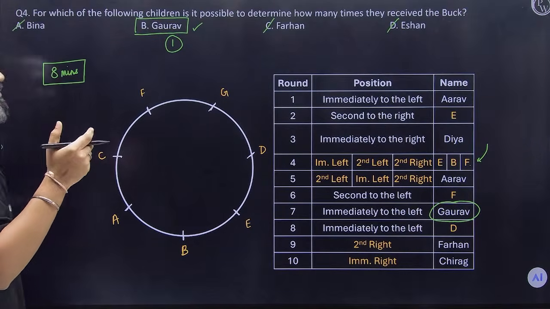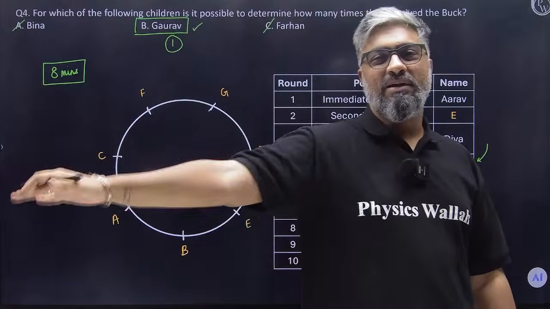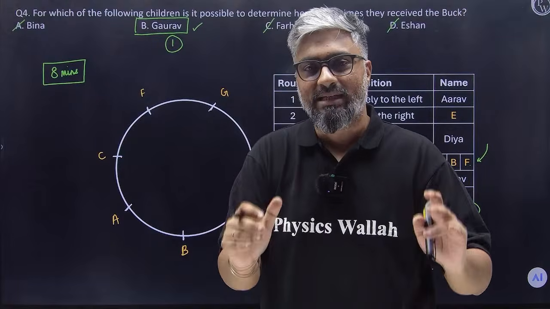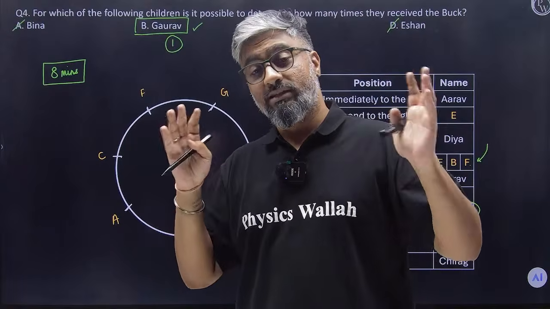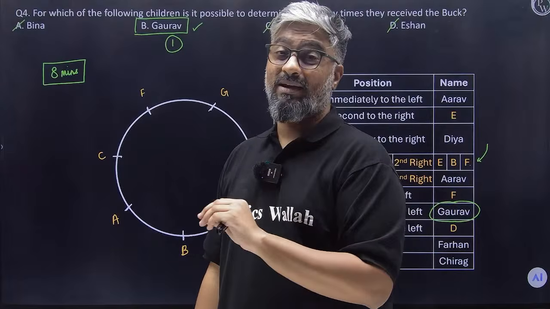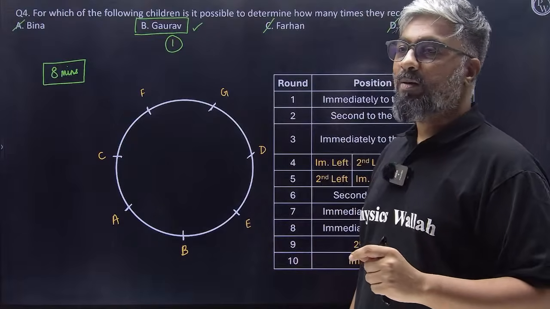Maybe 10 minutes if you're struggling with the multiple cases. Even if you go very slow and steady, drawing a perfect diagram, and whenever you're getting multiple cases you're drawing multiple diagrams, even then 8 minutes is the best. The questions are dead easy. The puzzle part was also not that complicated.